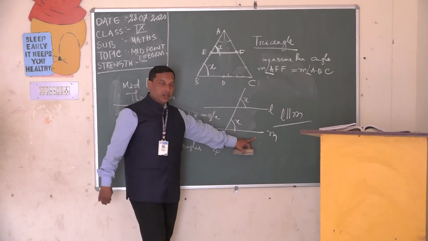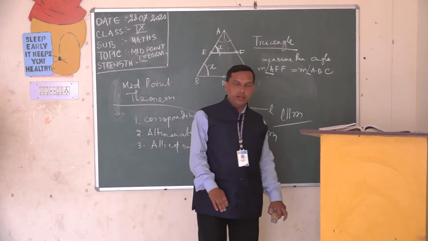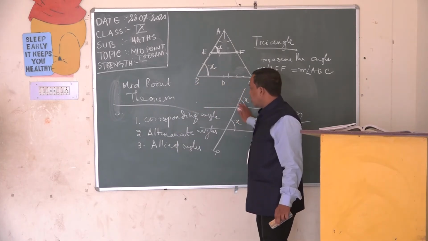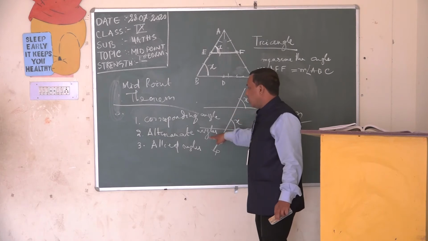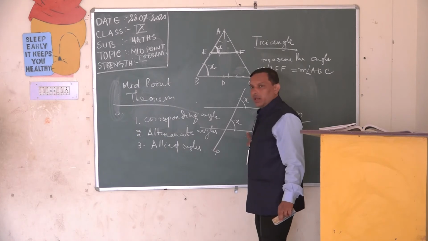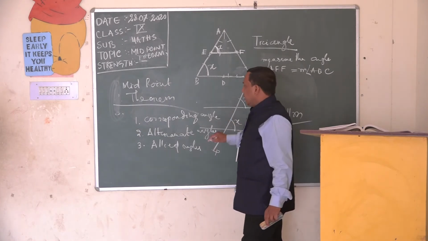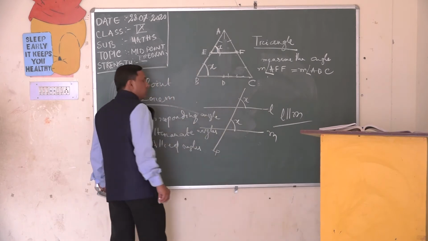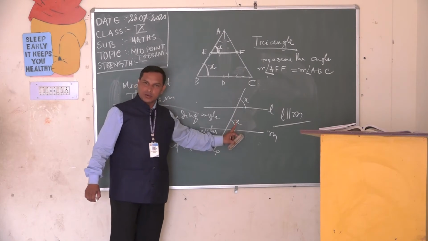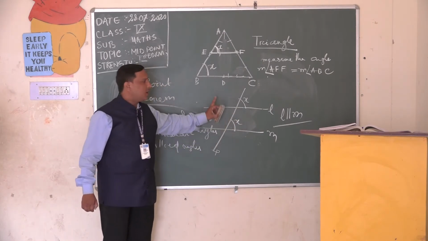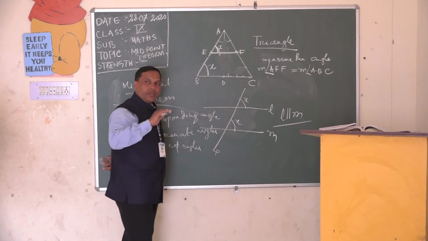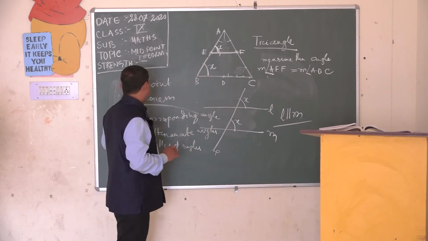That theorem is what? When two lines are cut by a transversal, if the corresponding angles are equal, or if the alternate angles are equal, or the allied angles are supplementary, then we can say that these two lines are parallel. And the reverse is also true. If two parallel lines are cut by a transversal, then corresponding angles are equal, alternate angles are equal, and allied angles are supplementary. See, so this is the previous knowledge. From the previous knowledge we can get it.